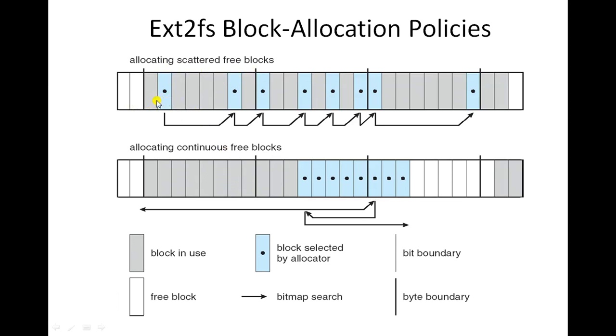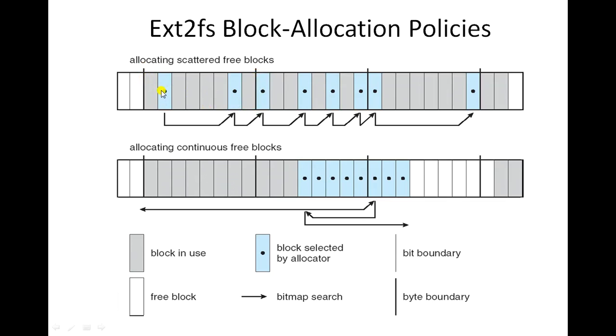In this diagram, the gray filled area indicates blocks in use, the white area indicates free blocks, the sign with the dot in the center indicates the block selected by the allocator, and the arrow lines indicate the bitmap search. The smaller vertical lines indicate bit boundaries, and the thick vertical lines indicate byte boundaries. A byte consists of 8 bits.